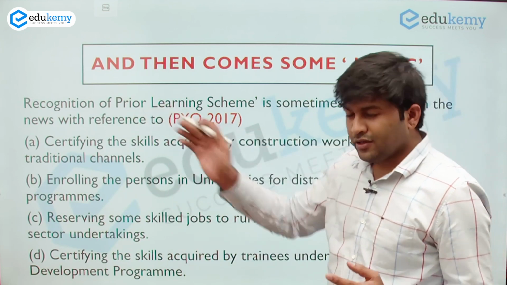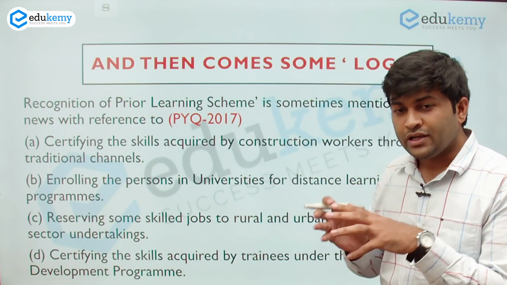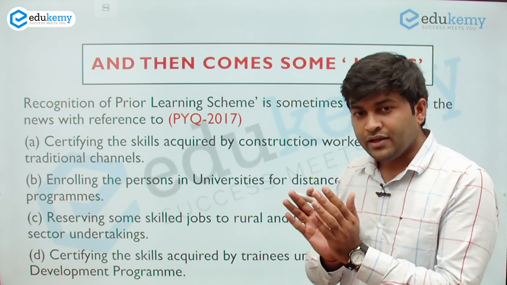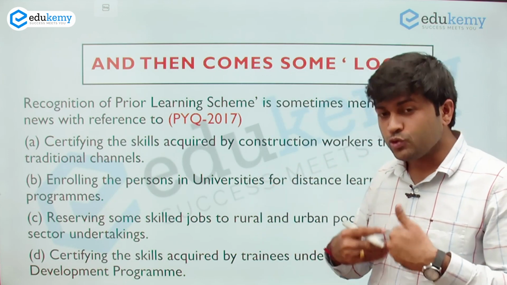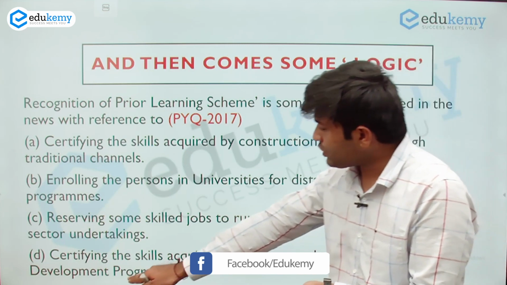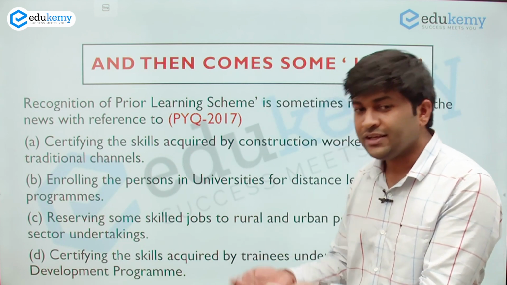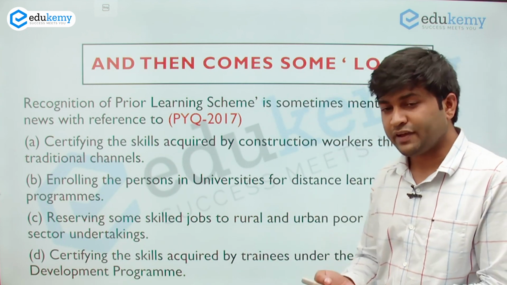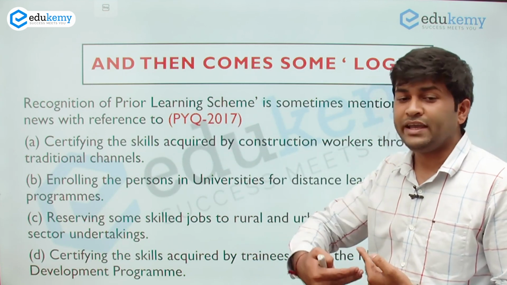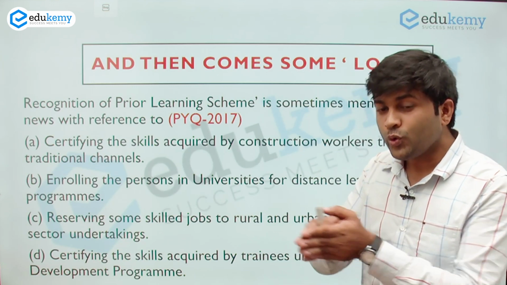Now if you move further, recognition of prior learning scheme is talking about recognizing your prior learning, that you have already learned something and now you are recognizing that particular thing. If you consider option D, it is talking about certifying the skills acquired by trainees. So you are first trained, then you get that skill, then you are certifying that. But the question talks about prior learning. That individual had already learned something and now you are recognizing that.